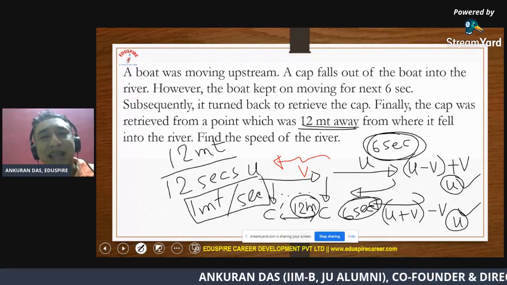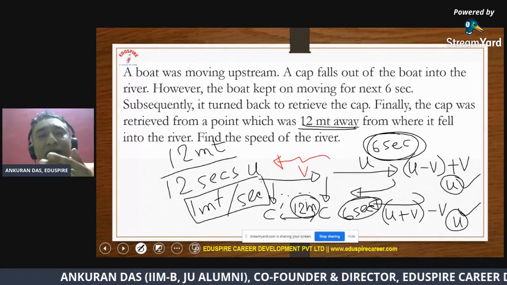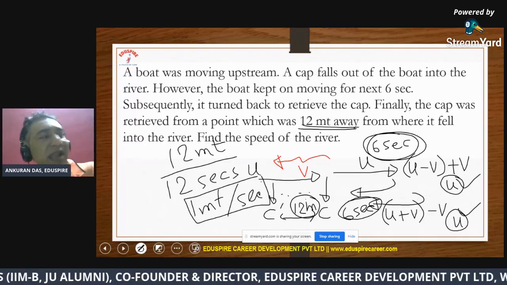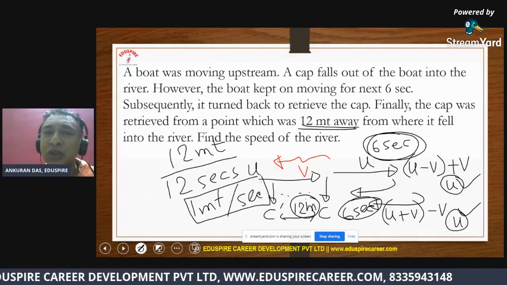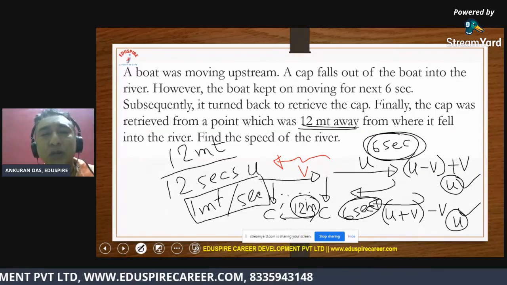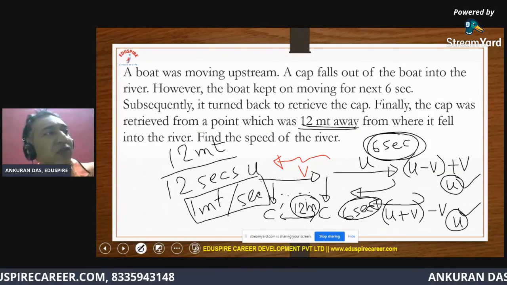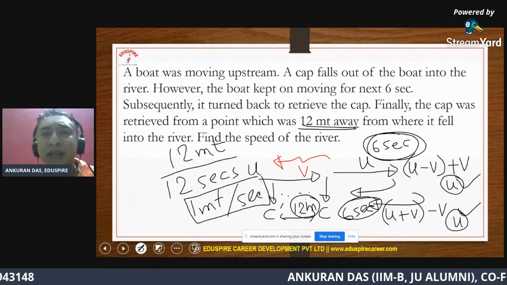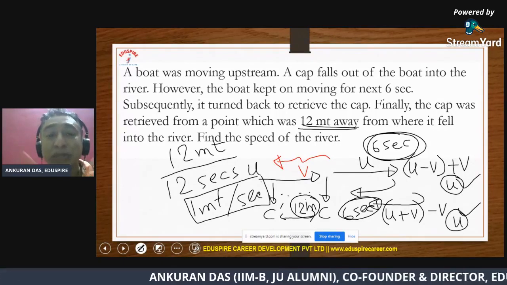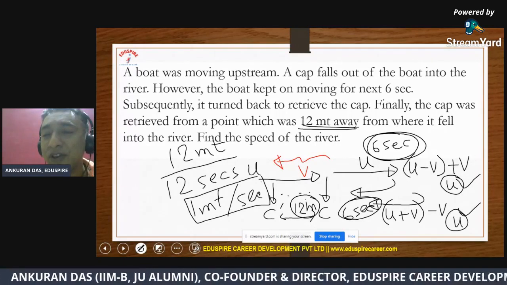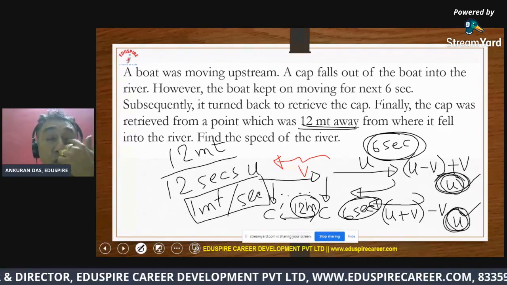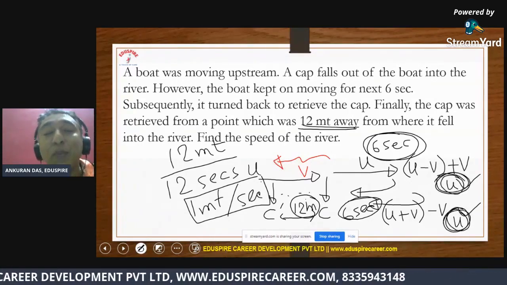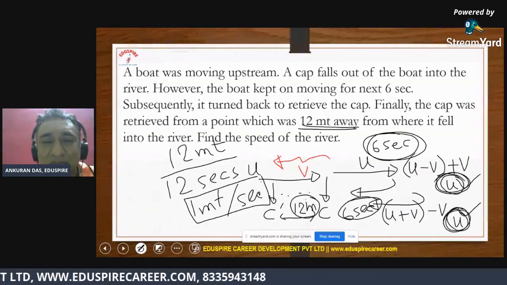Not only that, since the river is not moving, if the boat moves away at u, because nothing is resisting the boat, then there is no question of upstream or downstream. So if the boat is moving away at u, it will come back at u. That is the reason for which we got u as the effective speed of the boat with respect to the cap in both the directions.